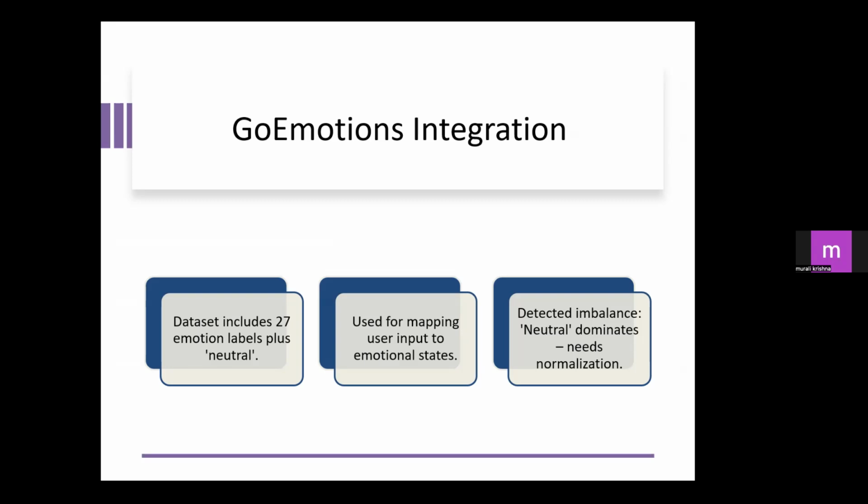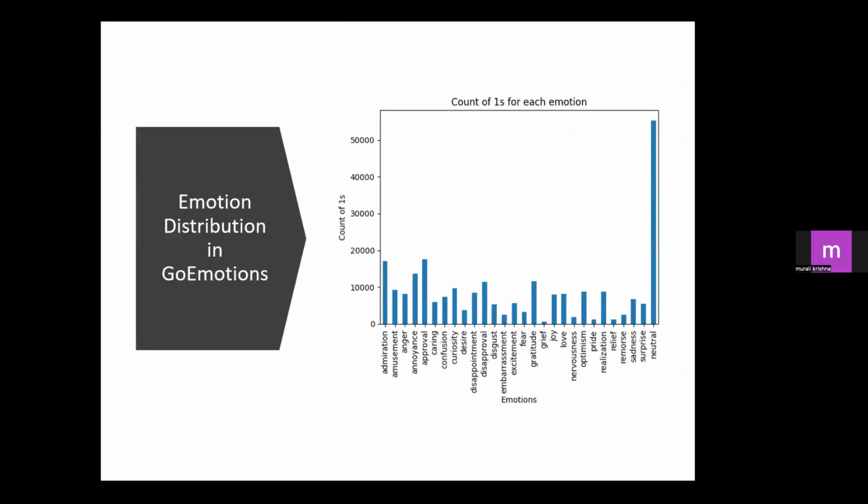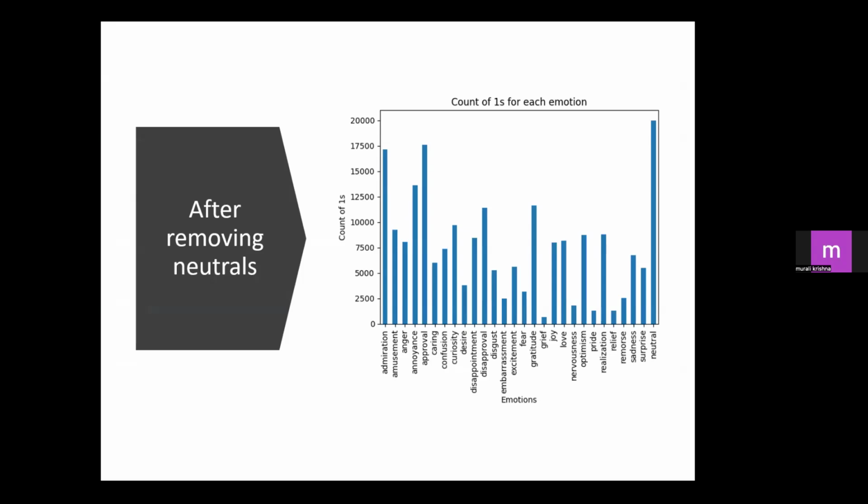We also found one important issue here, which is an imbalance in the data set, where neutral dominates the data. It has around 55,000 data points. As you can see, neutral has very large data and the rest have very little. Our plan was to either reduce neutral by 35,000 or do something else. For this phase, we have decided to reduce neutral to around 20K and make it reasonable relative to all the other emotions. So this is the updated data after reducing the neutral. We selected random statements and removed them from this data.